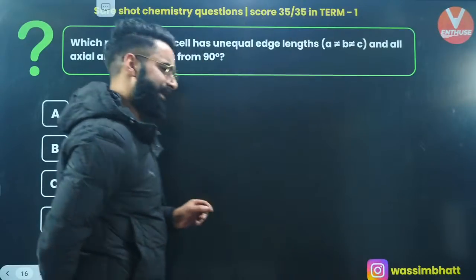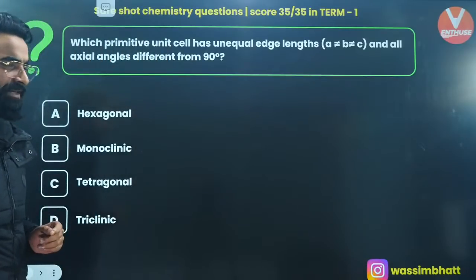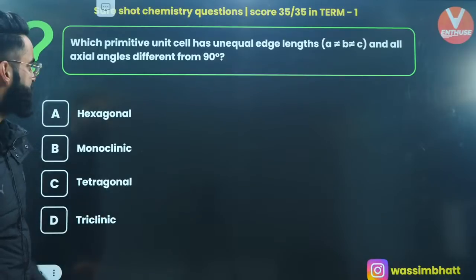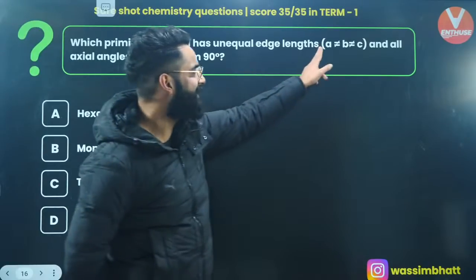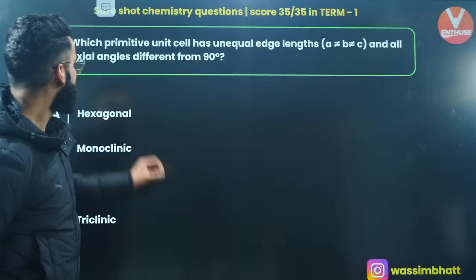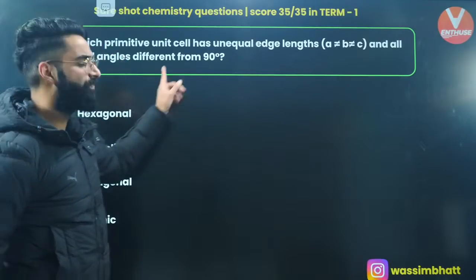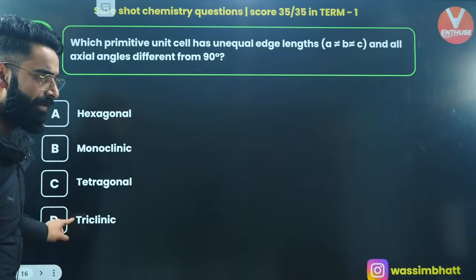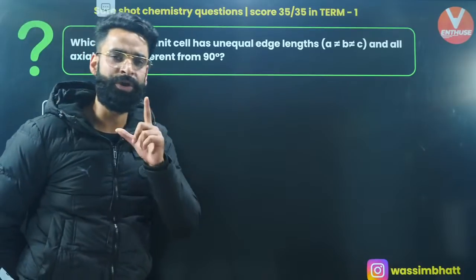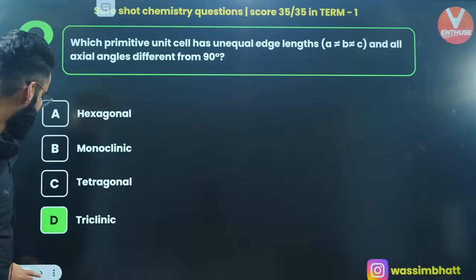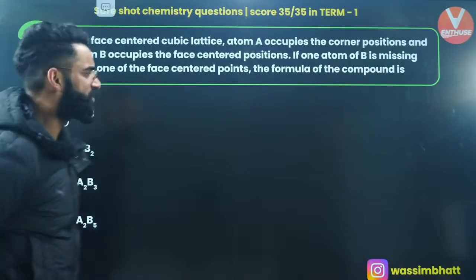Absolutely, the majority of the students are coming up with the right answer. It's going to be option D. In your triclinic crystal system, the edge lengths A is not equal to B, which is not equal to C, and all the axial angles differ from 90 degrees. It is possible in triclinic. There is a separate page given on your NCERT. I want you guys to remember that. Perfectly done. Let's move on and jump into one more question, my dear people.